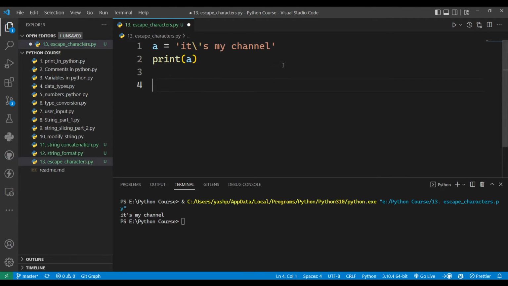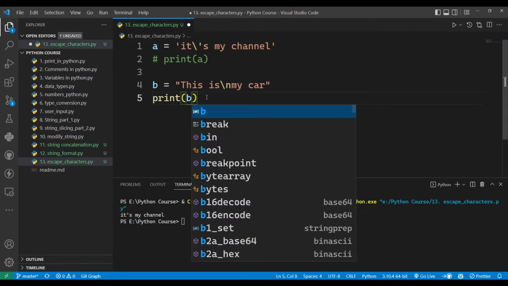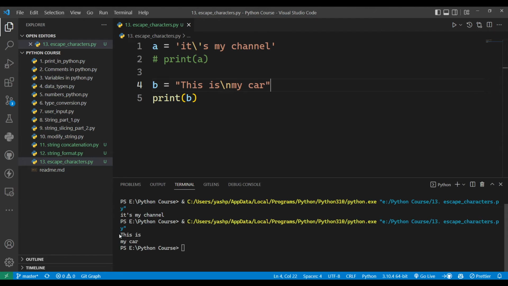There are a few more methods for escaping characters. Let's create another variable, which will be this is my car, and I want my car to be in the next line. So here I can simply write slash n, then my car will appear on another line. I will just copy this, comment this statement, paste it over here, and write b. Okay, and I will just run. You can see my car is now in the second line.